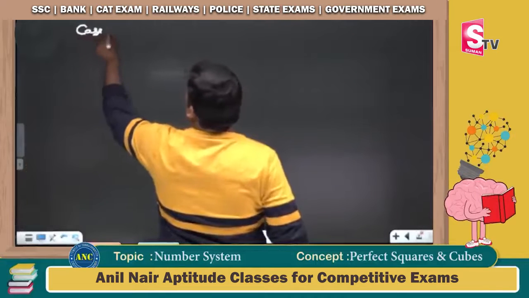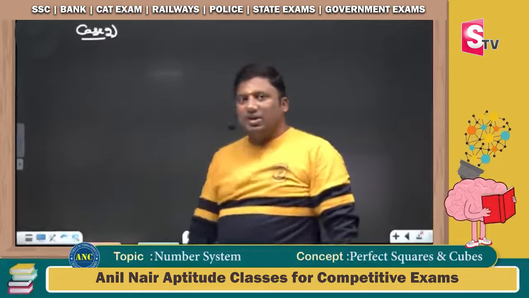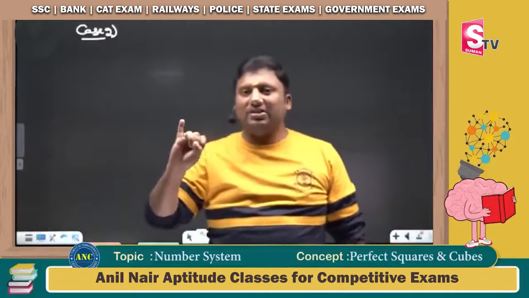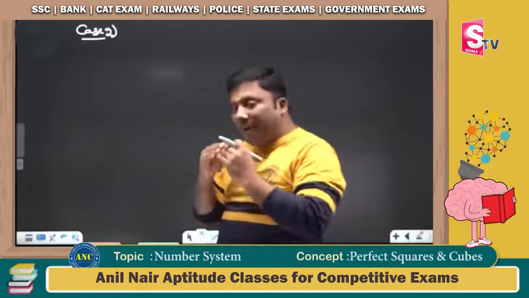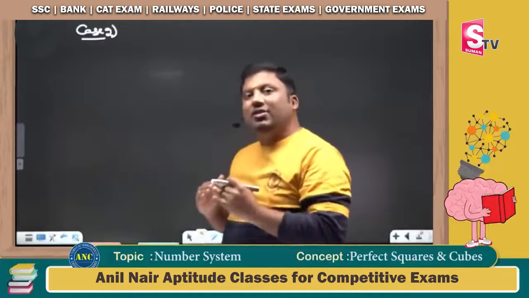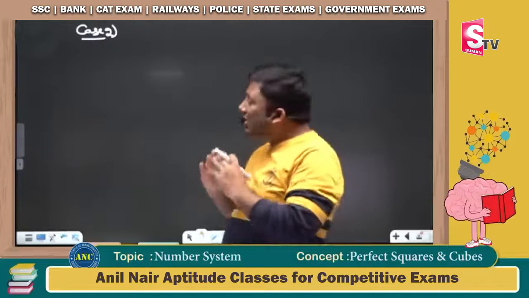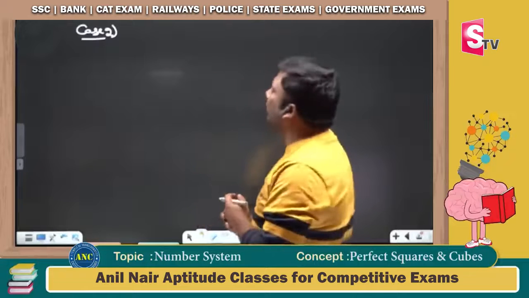Another very interesting logic in concept number 3. What are the concepts that we discussed? x cube and (50 + x) whole cube: last two digits will be the same if x is even. Concept number 2: a perfect square never ends with 2, 3, 7, or 8. On a cube, I get another number with unit digit 8, 7, 3 or 2, which is nothing but the tens complement of the unit digit.